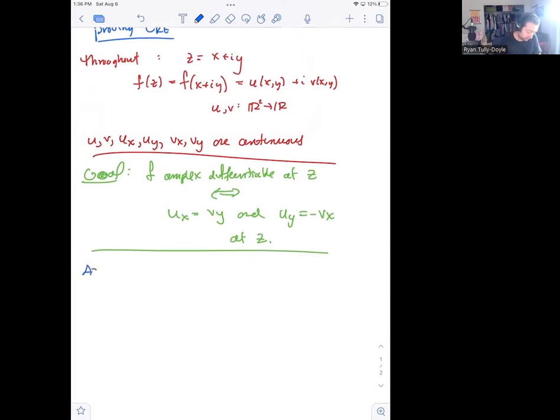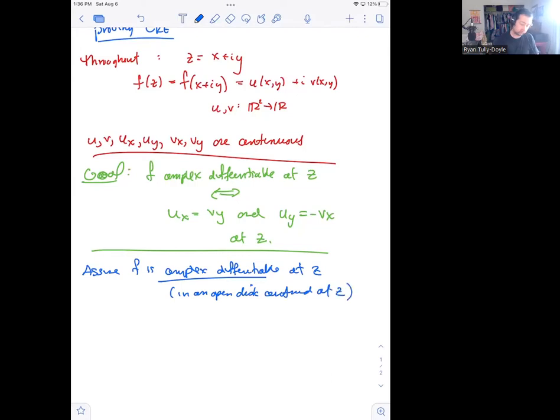So let's assume that f is complex differentiable at z. And I'm going to remind you that when I say complex differentiable, I mean in an open disk centered at z. Now, what that means is that f has a convergent difference quotient.